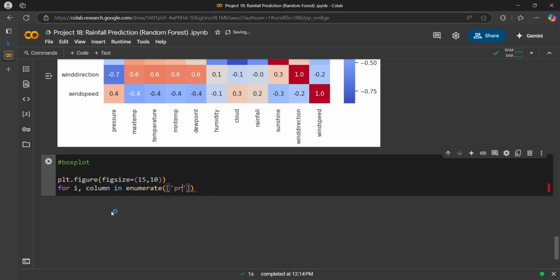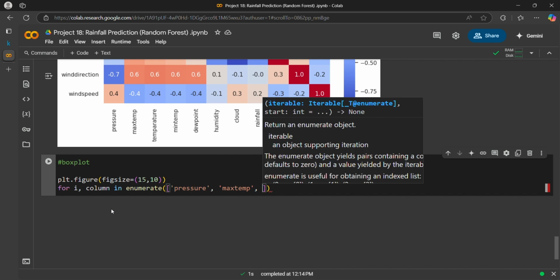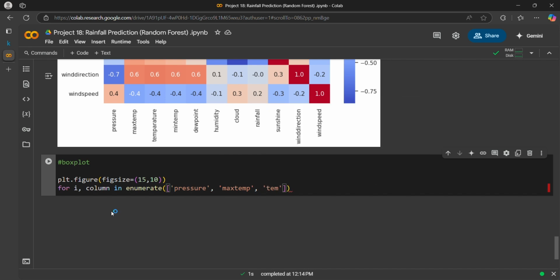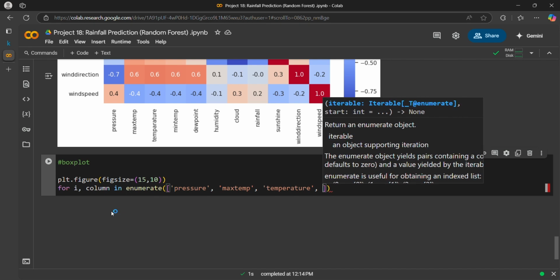The first one will be pressure, the second one max temp, the third one temperature, the fourth one minimum temperature,